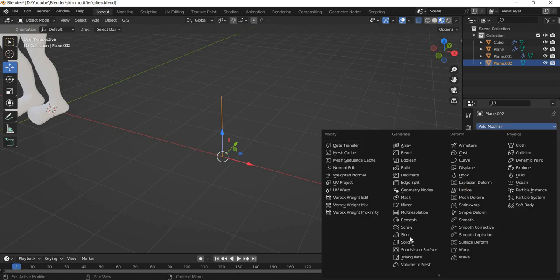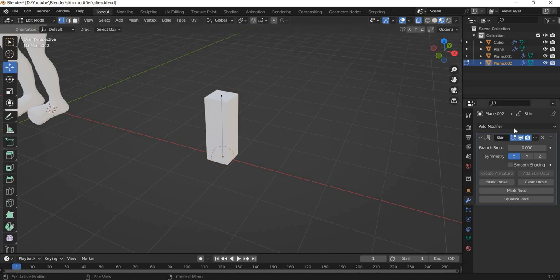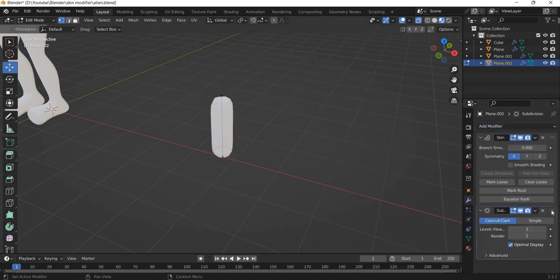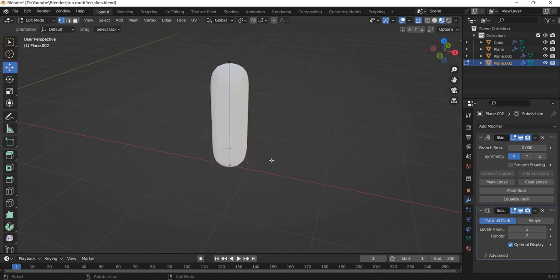In the modify panel, we will add a skin modifier, and that will create a geometry around it. Now we want it to have subdivision, so we'll add subdivision modifier and we'll make it true. So now you have an organic shape.